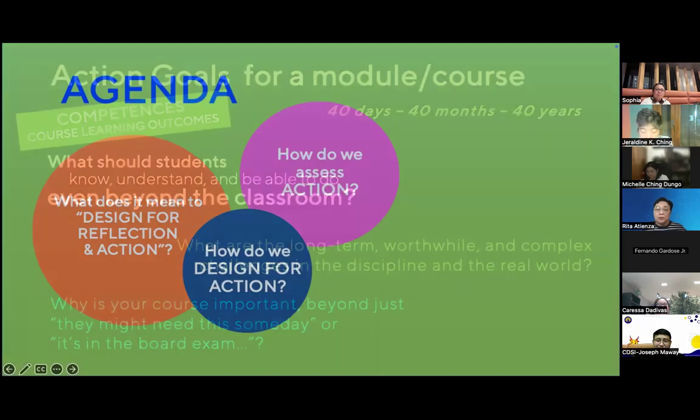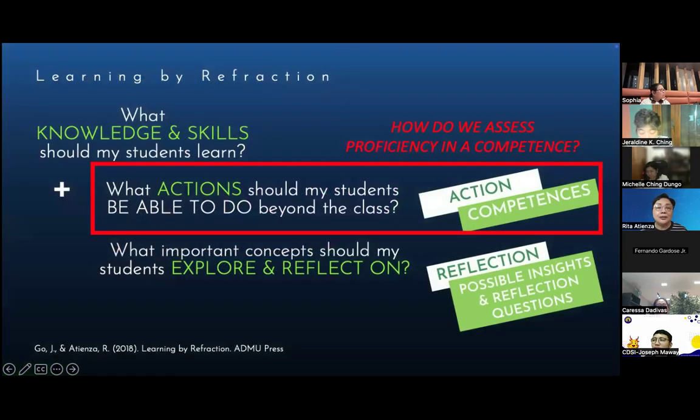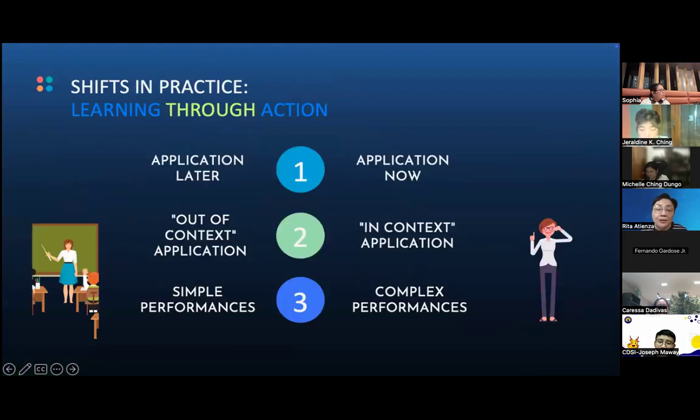Okay. So, paano natin malalaman na alam na ng mga bata that God loves them through their creation? How do we assess action, right? How do we assess proficiency for an action? Again, we have some shifts. And in the book, Learning by Refraction, we recommend 3 shifts in designing assessment for the action goal. Okay, remember, what we are assessing is the action goal.